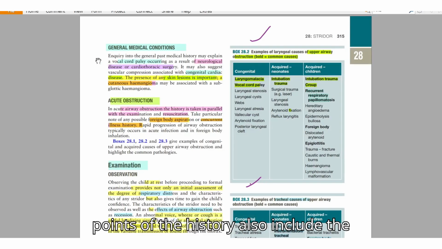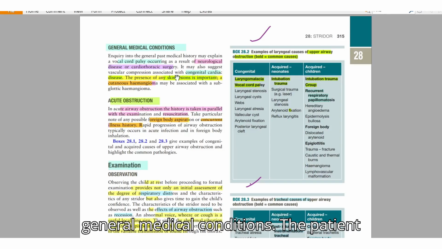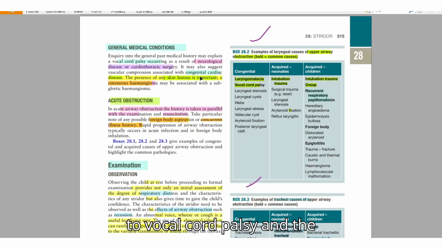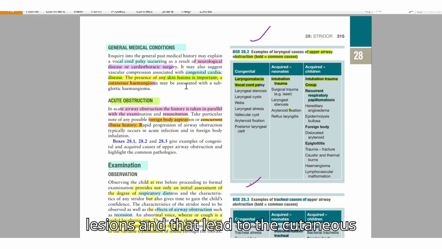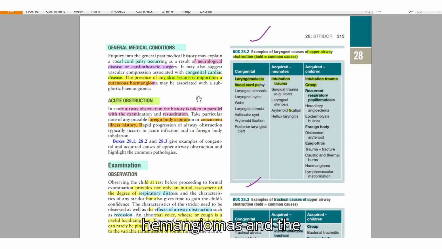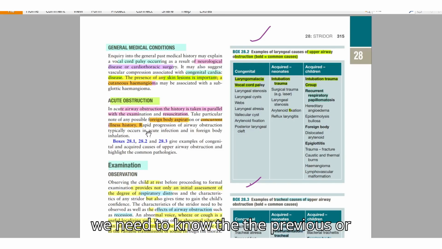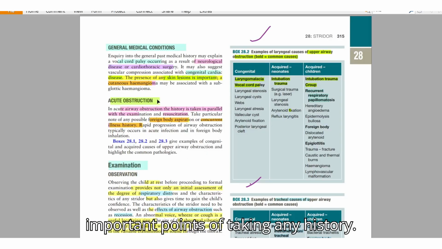Some points of the history also include the general medical conditions. The patient might have neurological and cardiothoracic history that might lead to a vocal cord palsy, congenital cardiac diseases, and skin lesions that lead to cutaneous hemangiomas. In acute obstruction, the patient gives a history such as foreign body aspiration. So we need to know the past medical history and past surgical history of the patient.